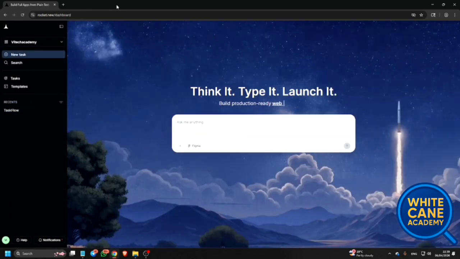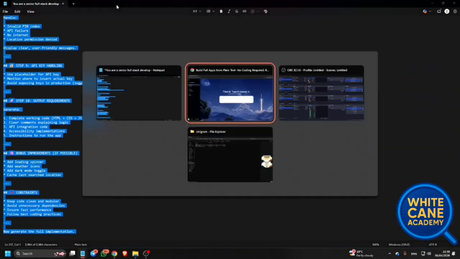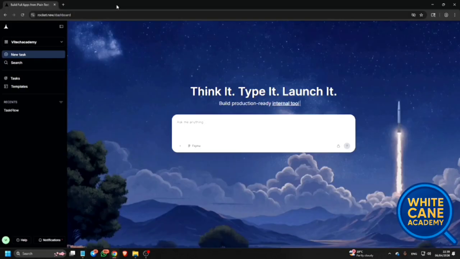Let me go back to the dashboard. And now here you will find this prompt edit box. Here you have to type the prompt. So already I have created one prompt.